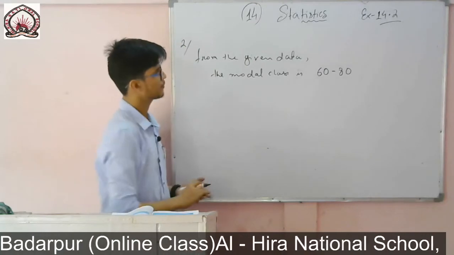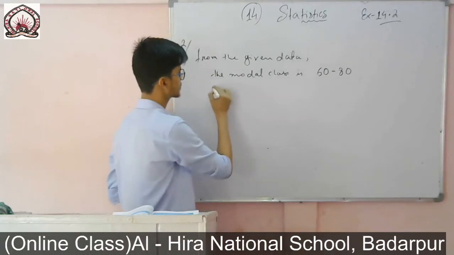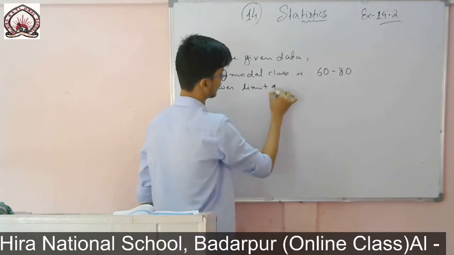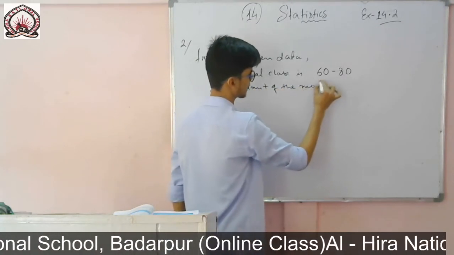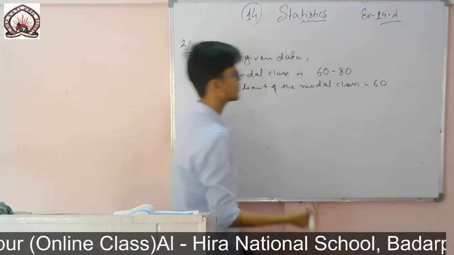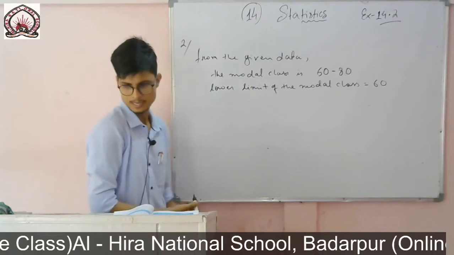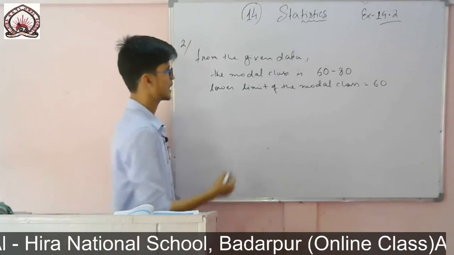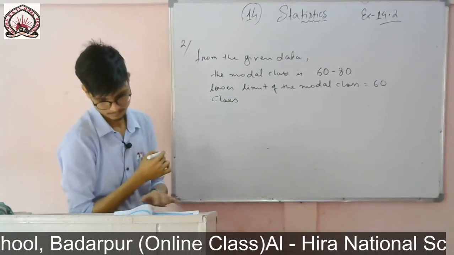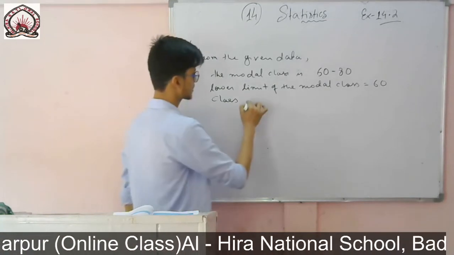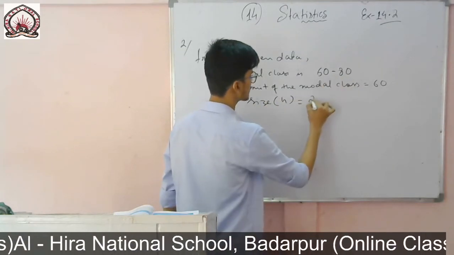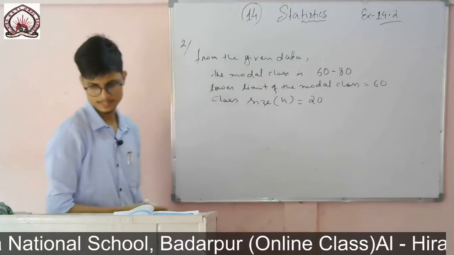Then I have to find the lower limit. So lower limit is 60. Lower limit of the modal class is 60. Then class size, that is h, which is 80 minus 60, it is 20. So class size is 20.